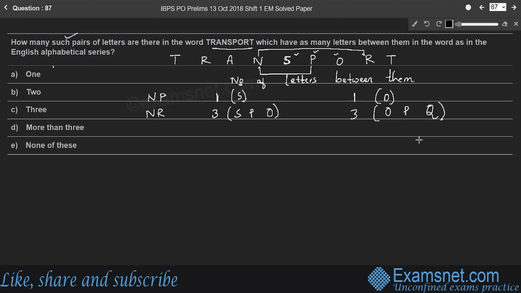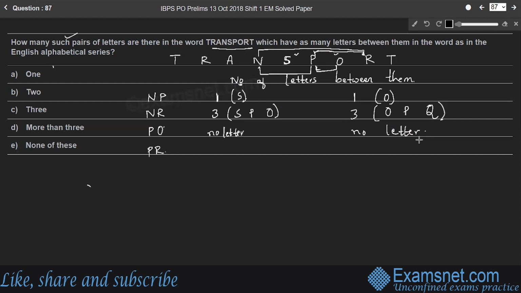Then the pair PO. There is no letter between P and O in the given word, and in the original alphabetical series there is also no letter between P and O, since they are continuous letters. So we can take this pair. Next pair is PR.